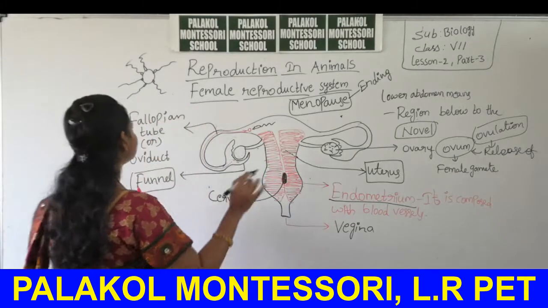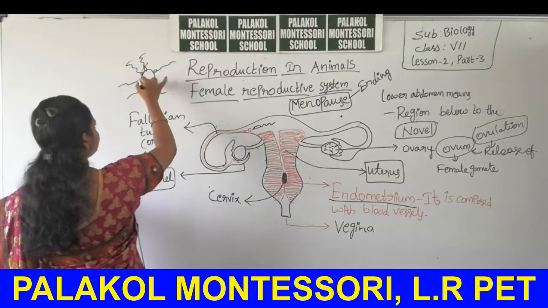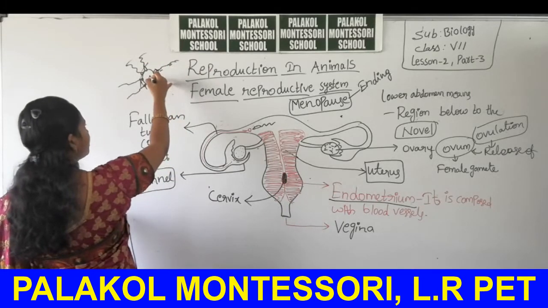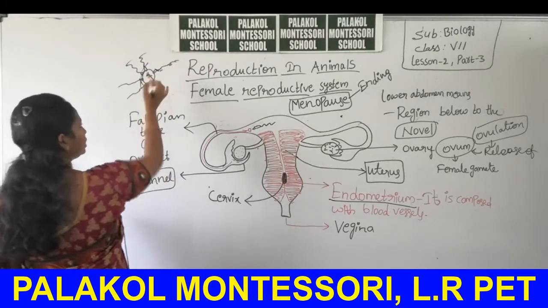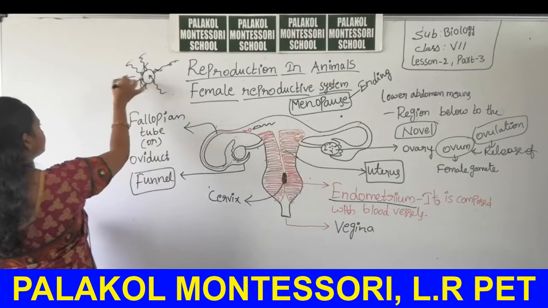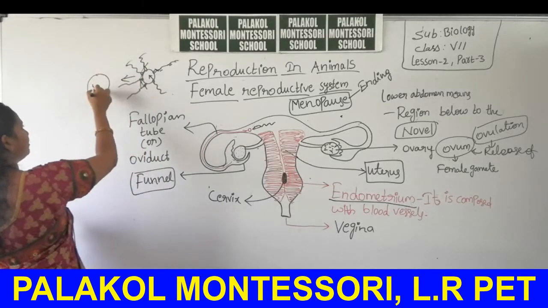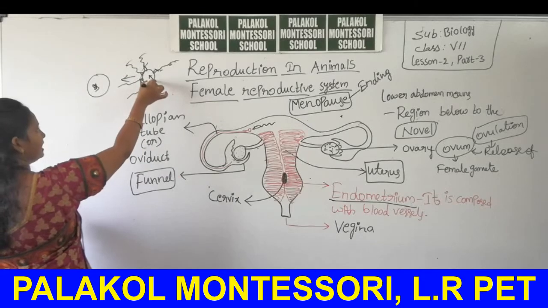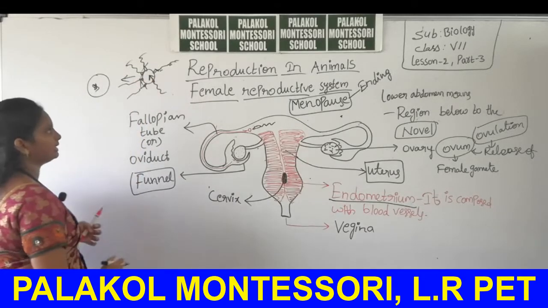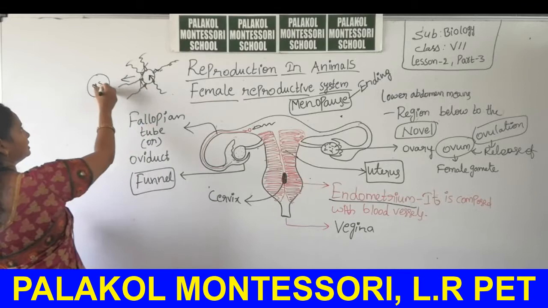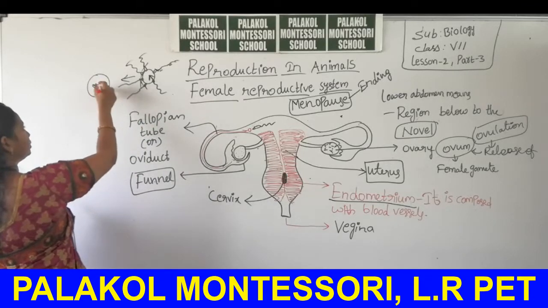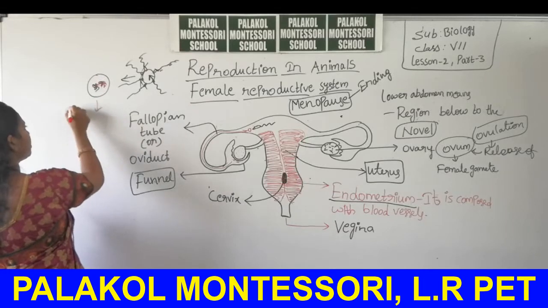The other sperm cells detach after the penetration of one sperm cell into the ovum. Then the ovum has the female nucleus, and the sperm cell releases its male nucleus into the ovum. Both are combined together. This fusion is called fertilization.